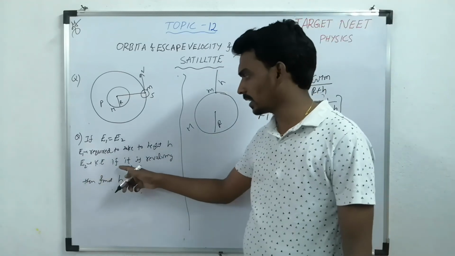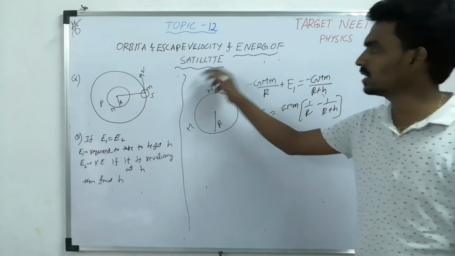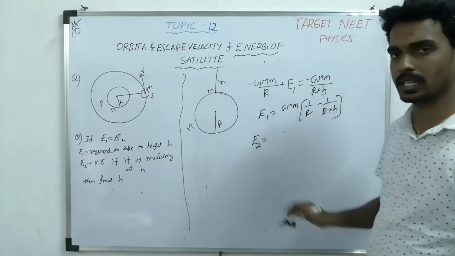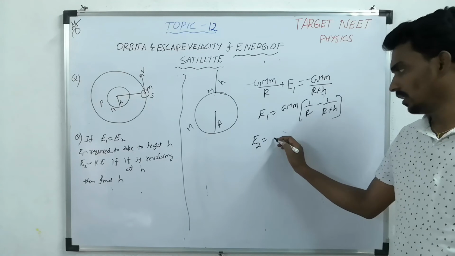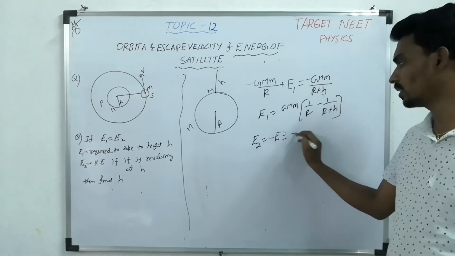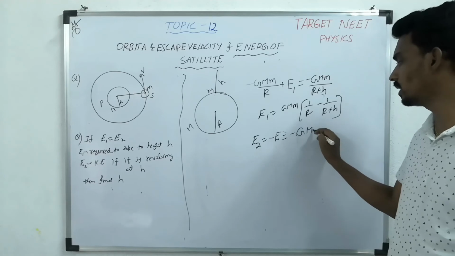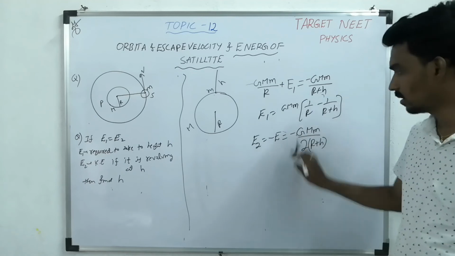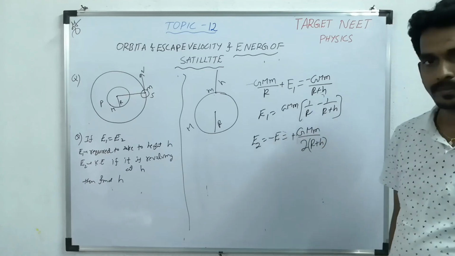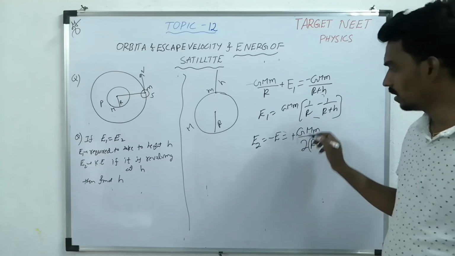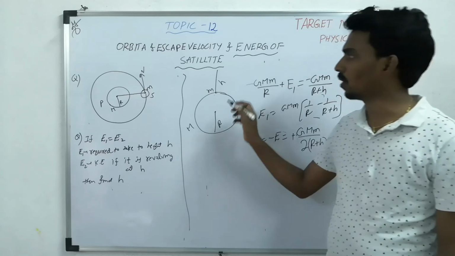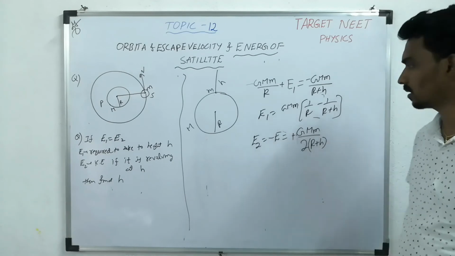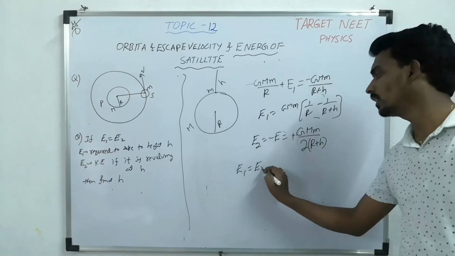Similarly, E2 is the kinetic energy if it is revolving at that height. If it is revolving, what does that mean? Orbital velocity. Then what is the kinetic energy of a particle revolving in an orbit? That is the negative of the total energy. What is the total energy formula? Minus GMm by 2r, where r is the radius, R plus h, sorry. Minus of minus is plus. This is the kinetic energy possessed by the body as it is revolving in an orbit whose radius is R plus h. Now they are telling E1 equal to E2.